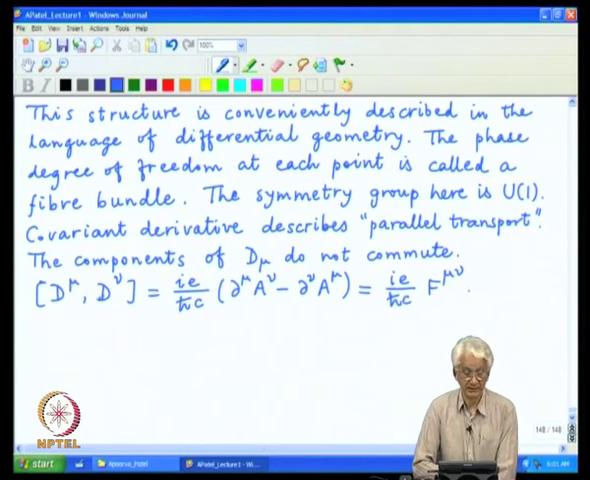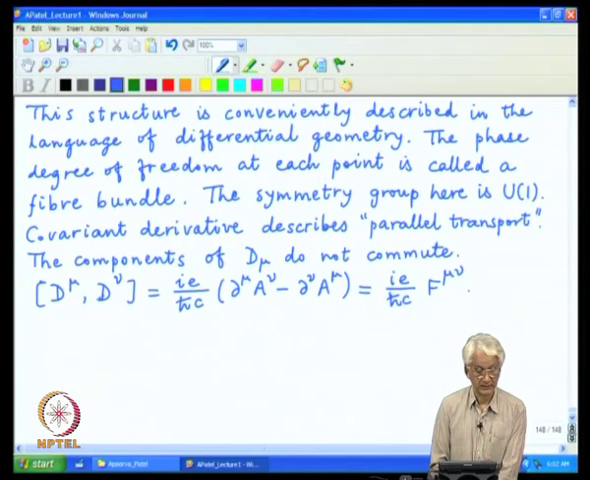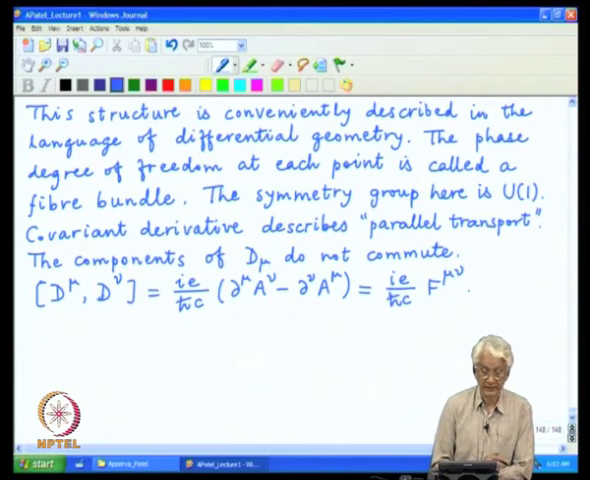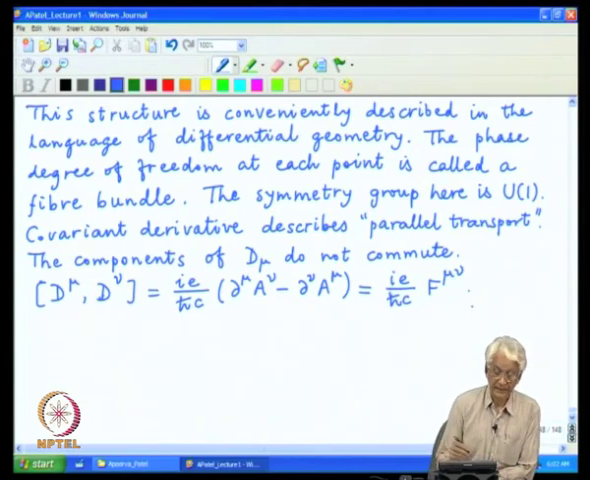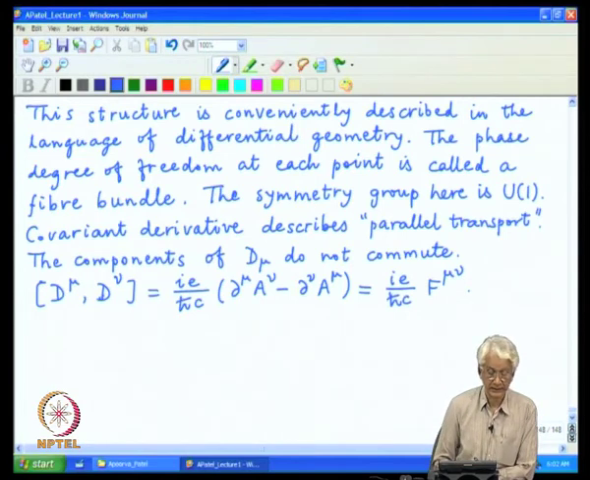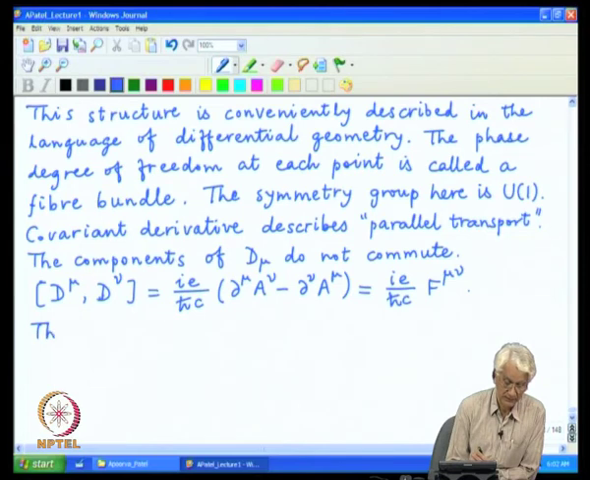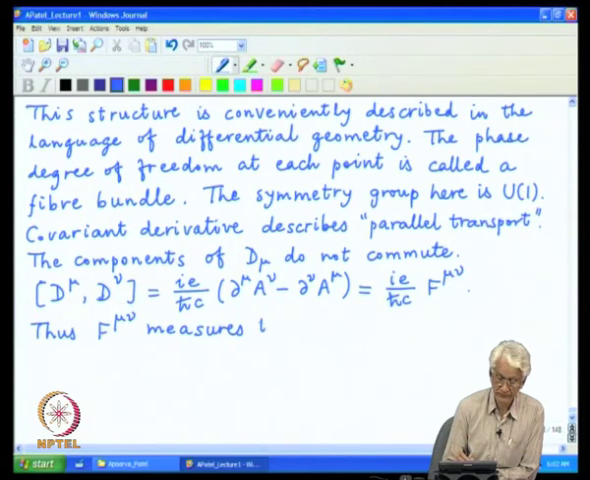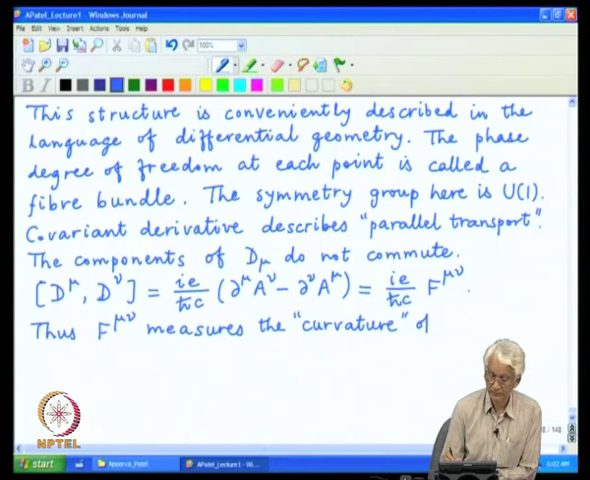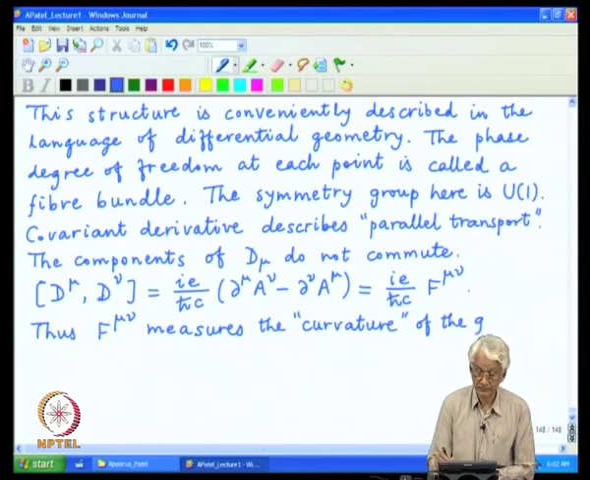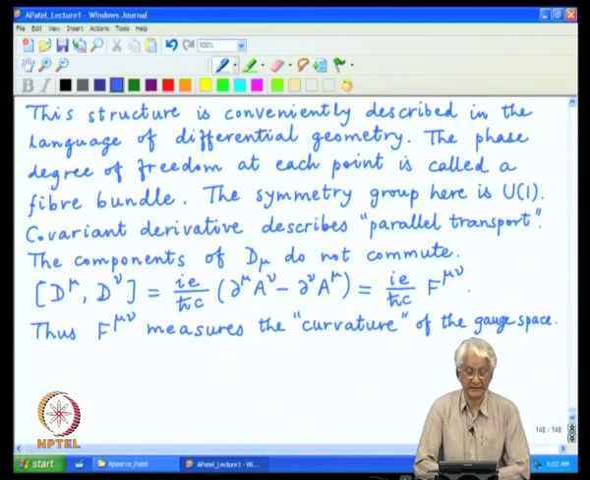So, the field arises as a non-trivial commutator of covariant derivatives, and in the language of general relativity, these non-commuting derivatives actually specify the curvature of the space, and so the field in some sense measures the curvature in this space of gauge degrees of freedom.